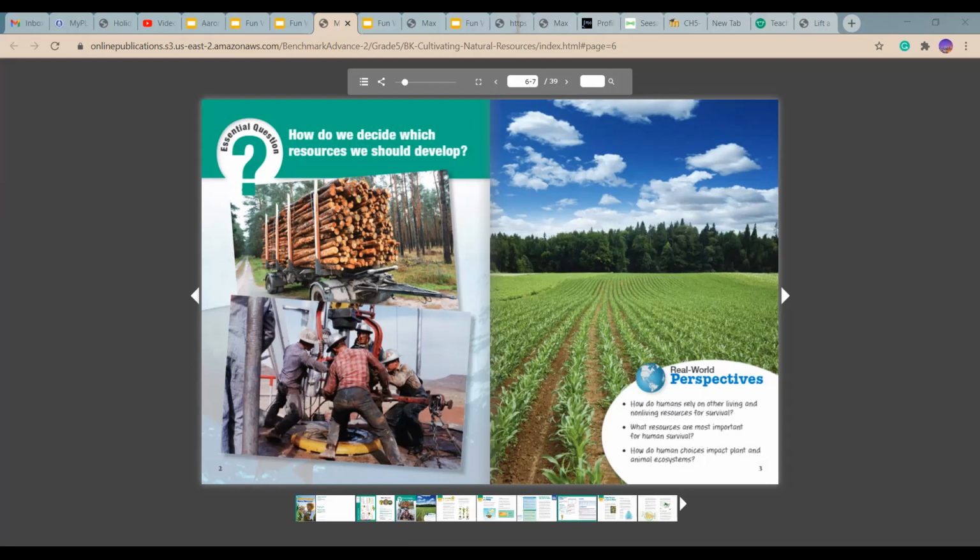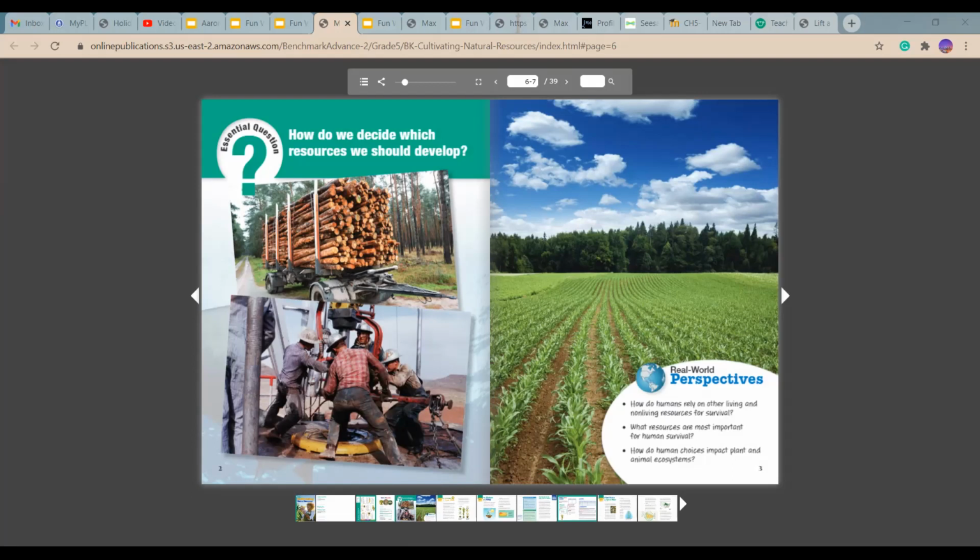So I want you to explain some of the resources you know about. Write them down. Some resources I know about are what? Do you know about trees? Water? All right, so just think about a couple. I want you to list three.